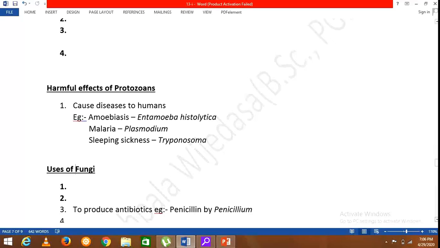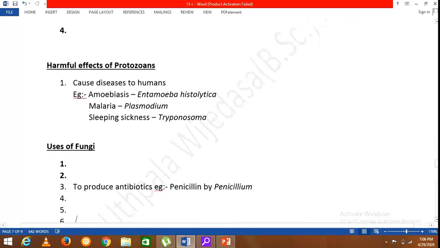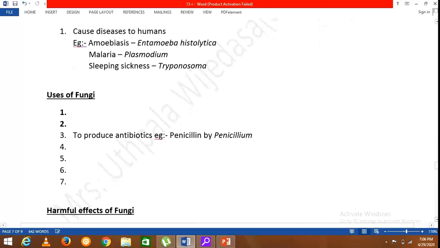As the first thing, we can say they are used as a supplement for protein. For example, mushroom. Especially for vegetarians, mushroom is a good source of protein.